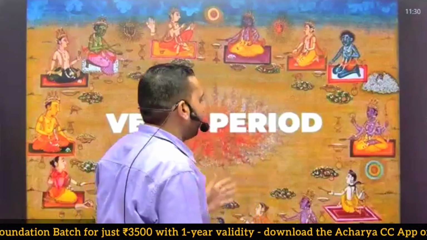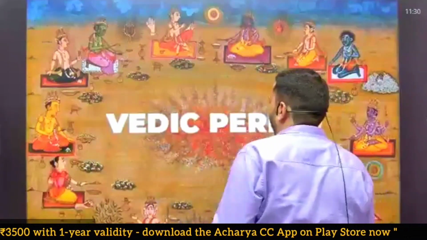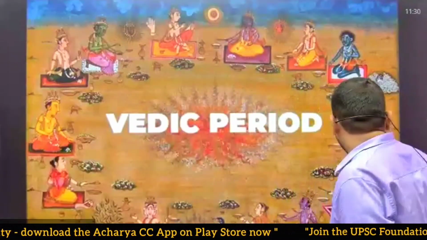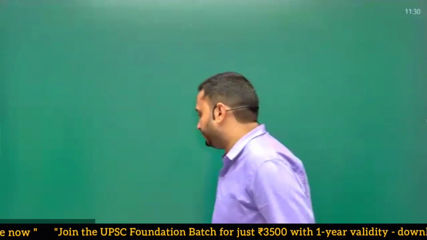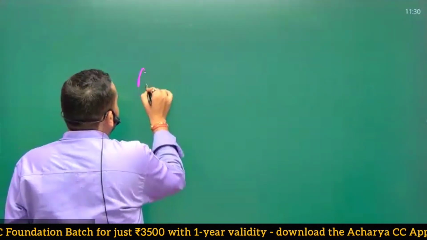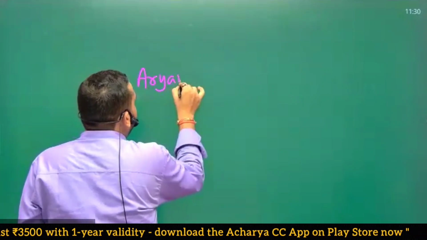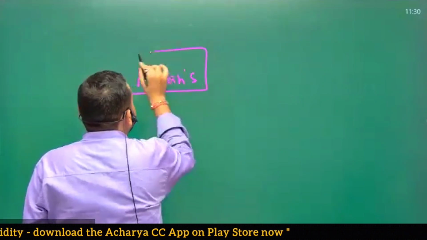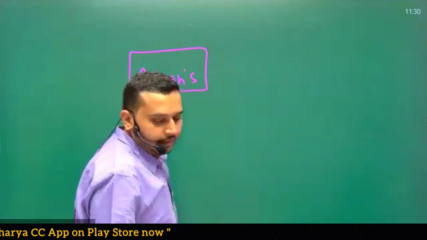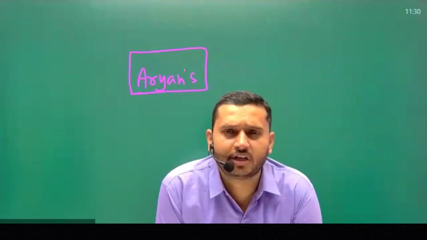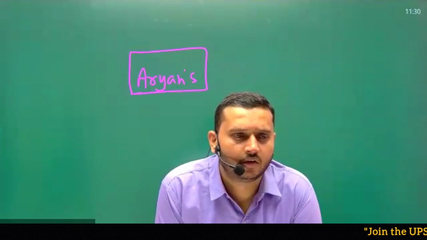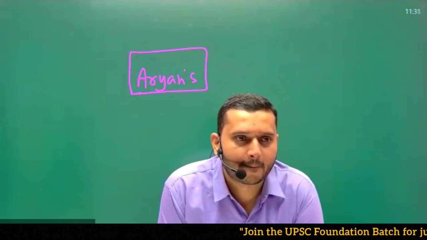So next is the Vedic period. Vedic period means obviously related to the Vedas. So how did the Vedic period start? How many of you have heard about Aryans, and what have you heard about Aryans? Just tell me. What do you mean by Aryans? You have heard about Aryans, Dravidians, all these things, no?